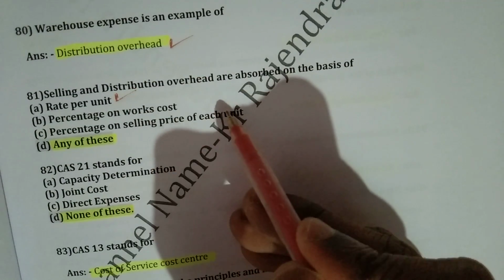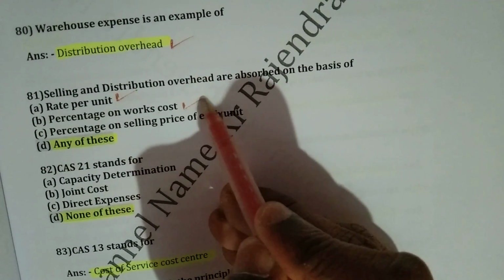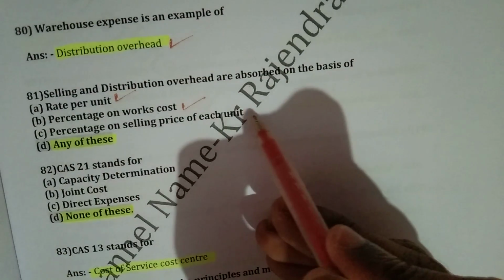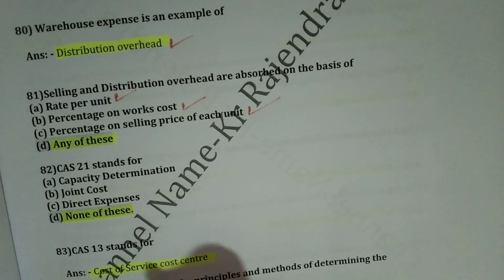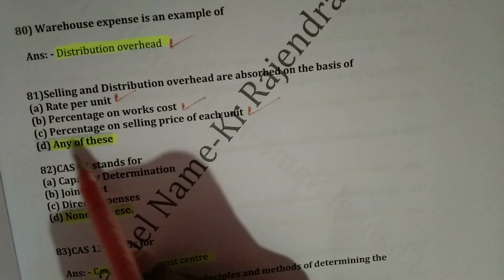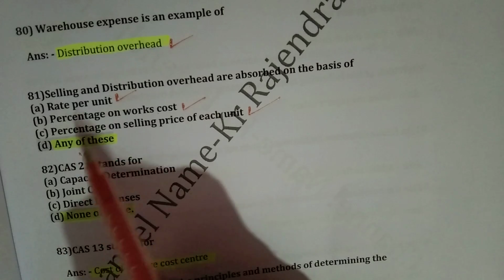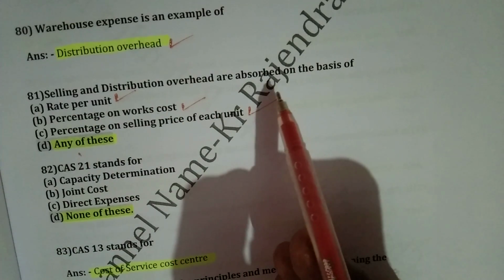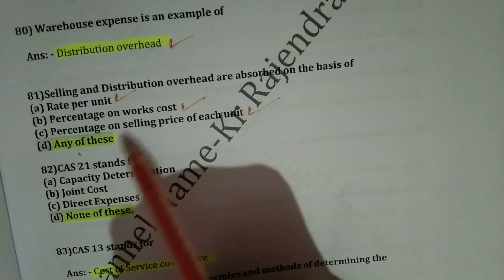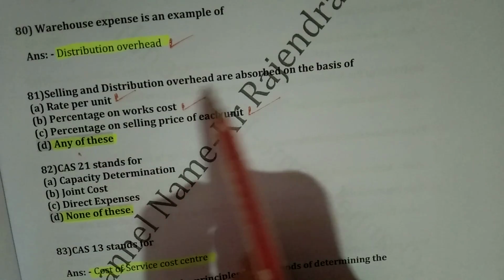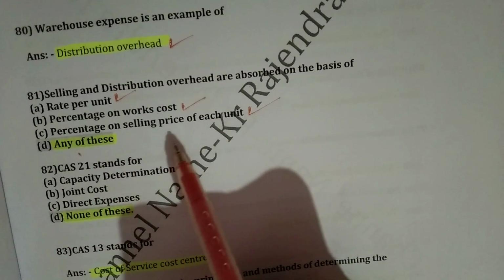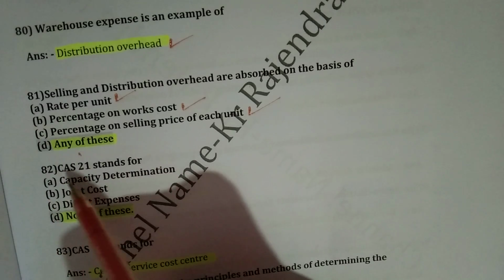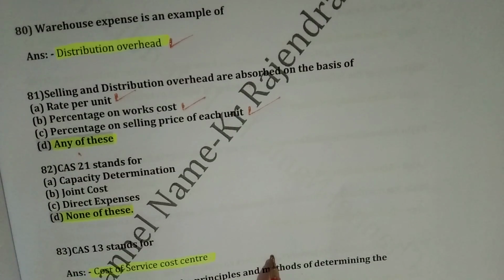yes. Percentage on work cost, yes. Percentage on selling price of each unit, yes. So the right answer will be choice number D, that is any of these. Selling and distribution overhead are absorbed on the basis of rate per unit, percentage on work cost, percentage on selling price of each unit. So the right answer will be choice number D, any of these.